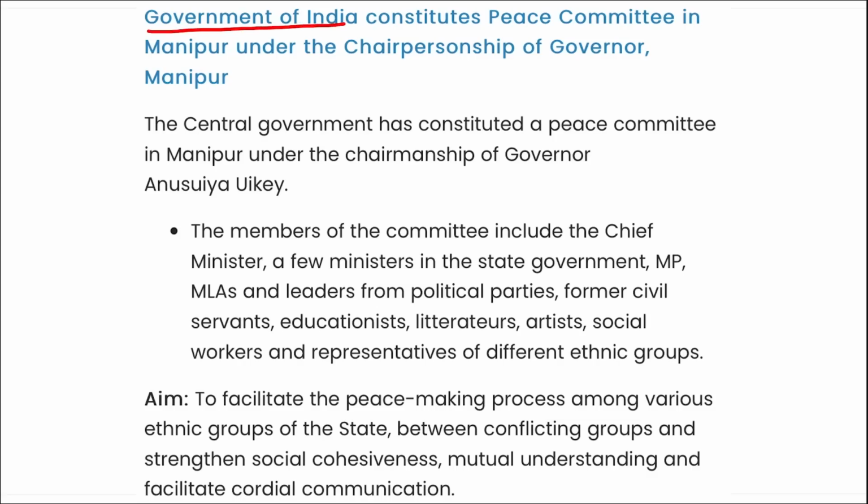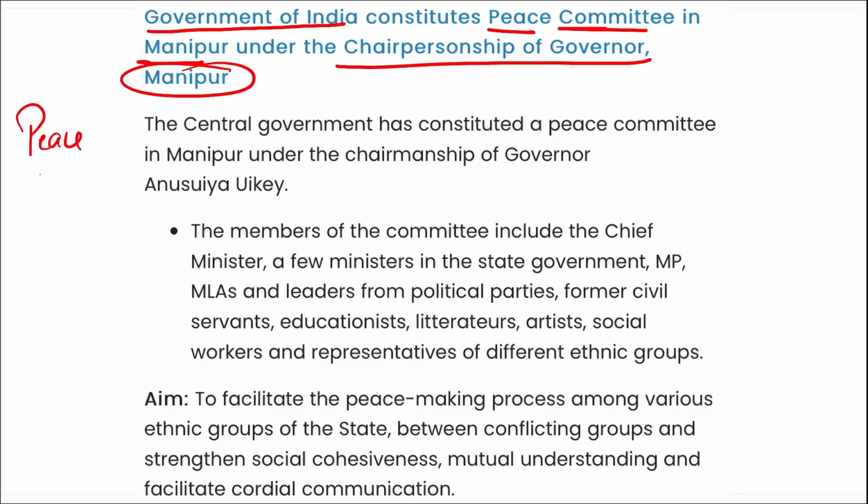Next, the Government of India constitutes a Peace Committee in Manipur under the chairmanship of the Governor of Manipur. I repeat, the central government has constituted a Peace Committee in Manipur. We know the situation in Manipur and all the wrong things going on there. For that same reason, a peace committee was set up in Manipur under the chairmanship of Governor Anusuiya Uikey. What is the aim of this peace committee?